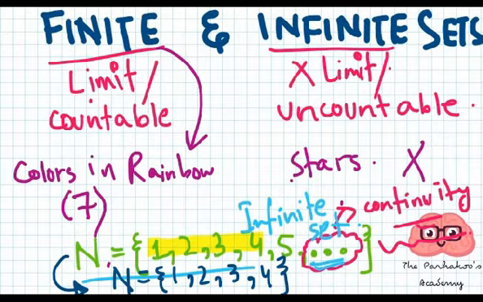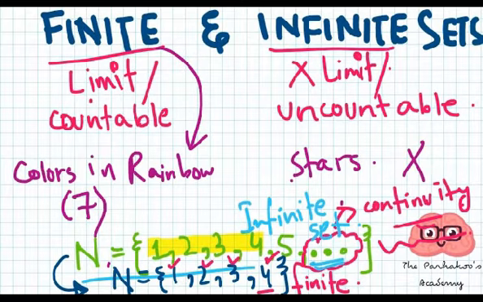Now you can actually count. There are 1, 2, 3, 4 elements in it. You can tell me the limit. You can tell me how many elements are there. So this is a finite set. I hope that you get the concept of finite and infinite sets.